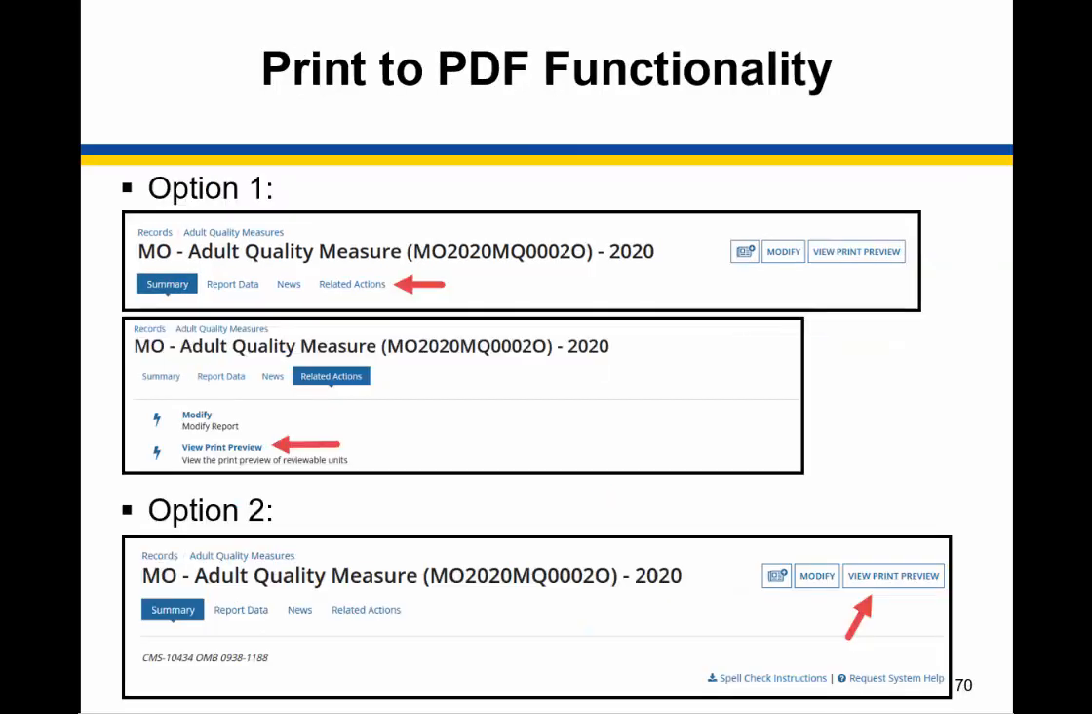In MacPro, users are able to save and print their quality measure reports as PDF documents. Please note that there are differences in capabilities between browsers. So if you'd like page breaks in your PDF, we recommend using Chrome or Internet Explorer. If you'd like a shorter PDF without page breaks, we recommend using Firefox.